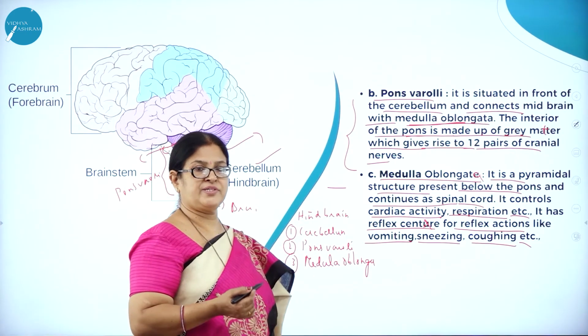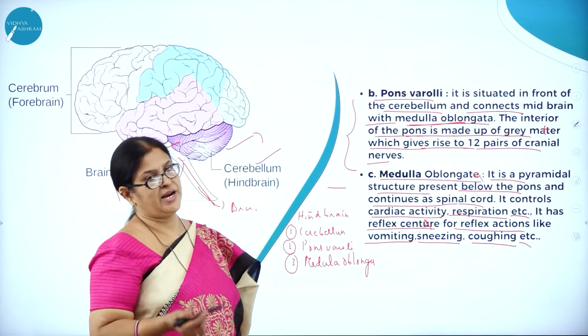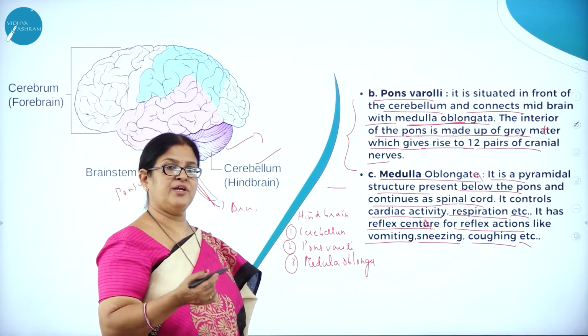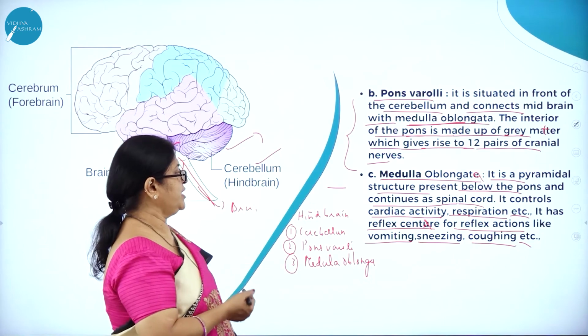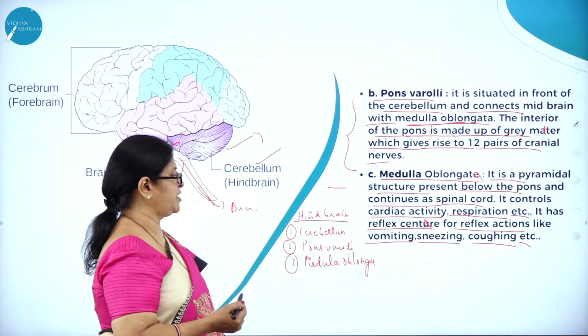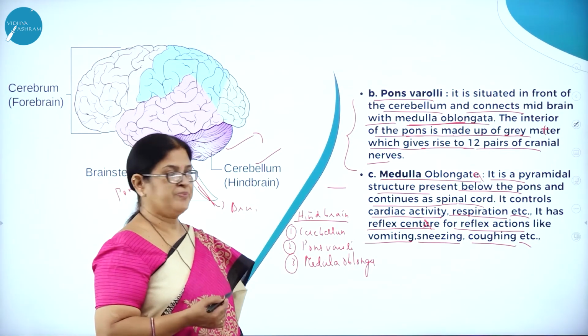So as we have studied, the whole of the brain is divided into forebrain, midbrain and hindbrain. Forebrain consists of cerebrum and diencephalon, again thalamus and hypothalamus. Mesencephalon we have already studied. Then hindbrain or rhombencephalon consists of cerebellum, pons varolii, medulla oblongata. We have already studied cerebellum, which is called the little brain.